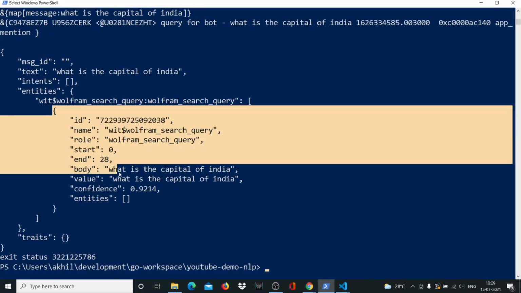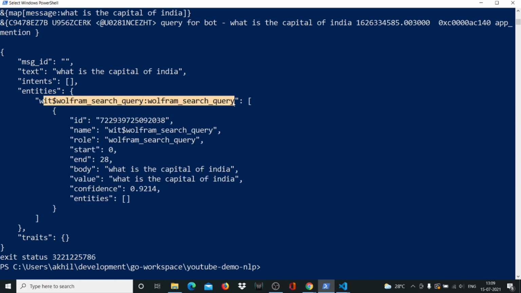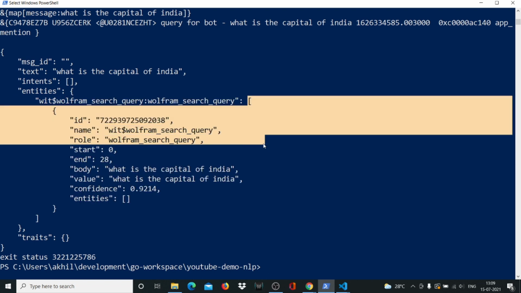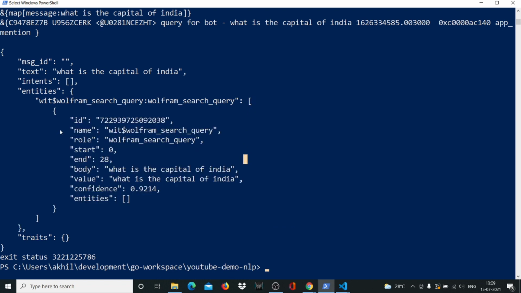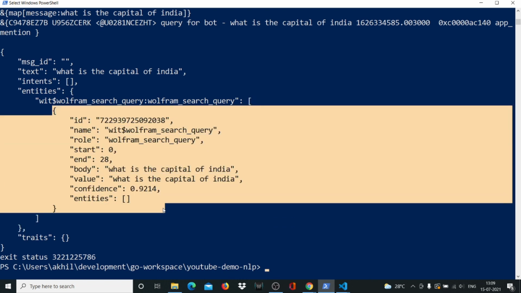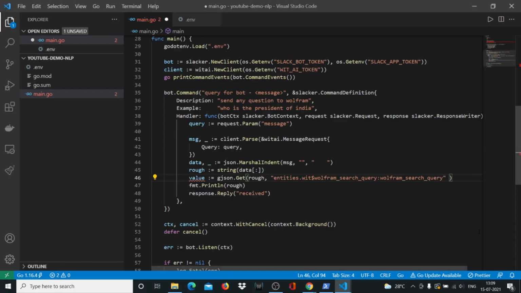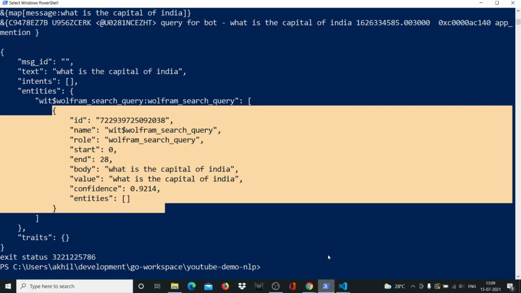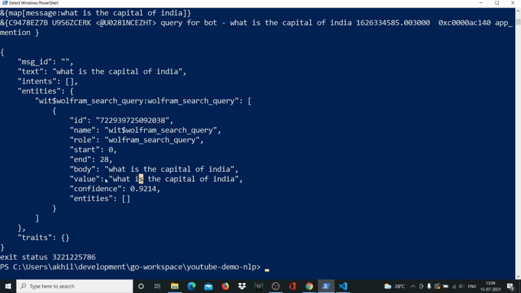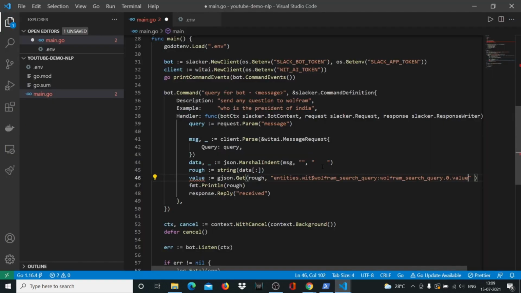And now we want to access the first value of this array, right? This is an array, so we have access to this now. We want access to the first value of the array. In an array, you do that by .0, because that's the first value. So with the help of this package, you can easily access the values inside an array. So you'll say .0 and .value. Let me show it to you again: .0, which is this object, and inside that is .value, and you'll have access to what is the capital of India. It's just as simple as that. Now what we'll do is actually print out this value so that you'll see exactly what I'm talking about.